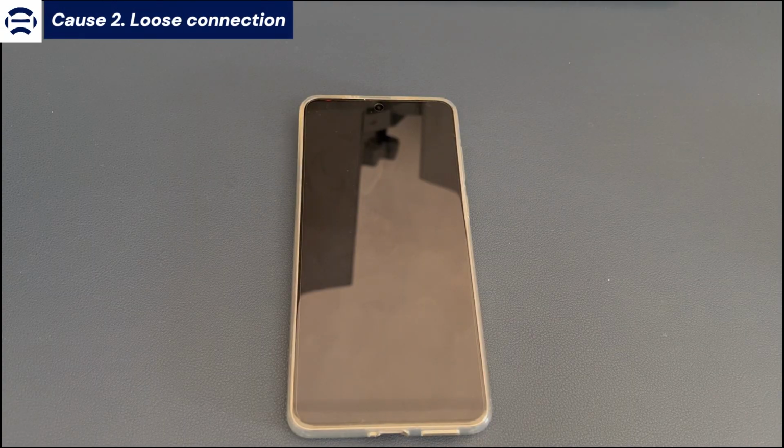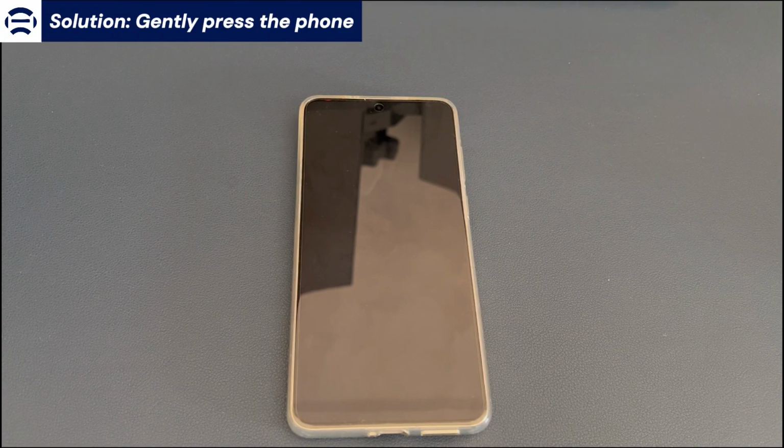Cause 2: Loose connection. The solution here is to gently press the phone. The display screen is connected to the phone itself in some way. When a connection is loose, the Android phone will also appear dead. Fortunately, this method can fix it. Please gently press the front, back and both sides of the Android phone to try to temporarily reconnect it. If this method works, you need to take the phone to the after-sales service center and let a technician help you fix the connection. If it doesn't work, continue to try the following methods.